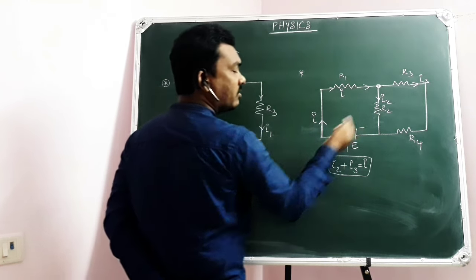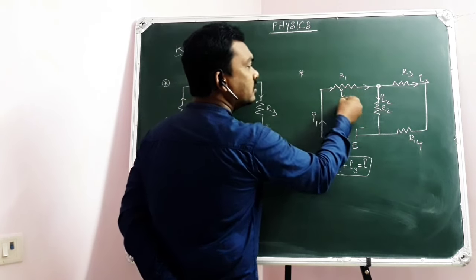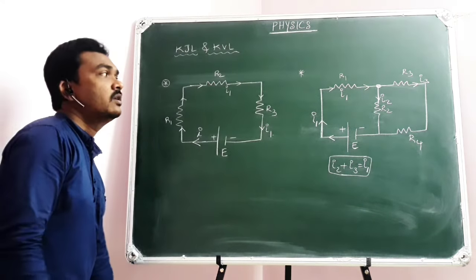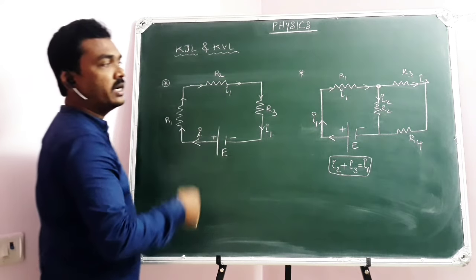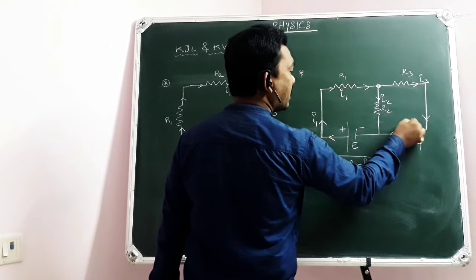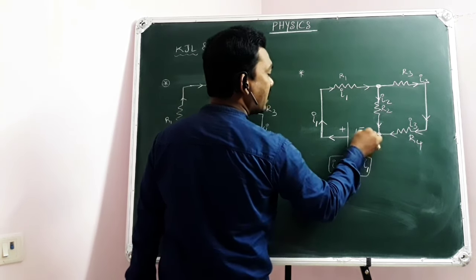Here, as I have not taken I1, if I wish I can take I1 here. So I1 divides as I2, I3. Instead of I, I have just taken I1. So in that way, I1 equals I2 plus I3. This I3 will travel through R4 also, the same current I3, but I2, I3 will join here and come out as I1.